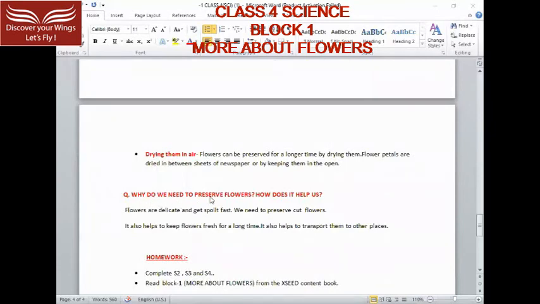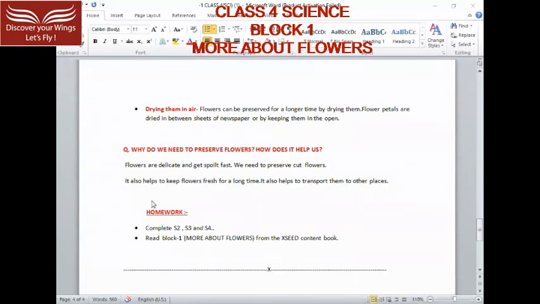Now, why do we need to preserve flowers and how does it help us? Flowers are delicate and get spoiled fast. We need to preserve cut flowers. It also helps to keep flowers fresh for a long time and it helps to transport them to other places.